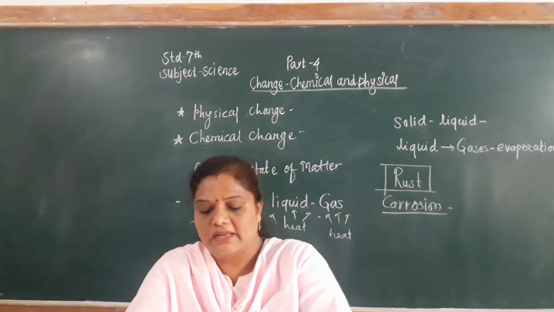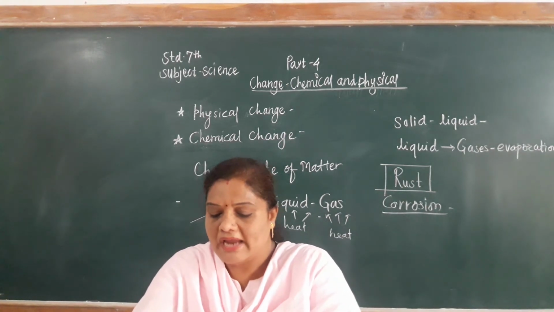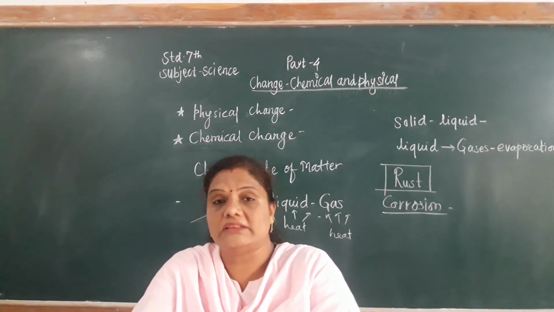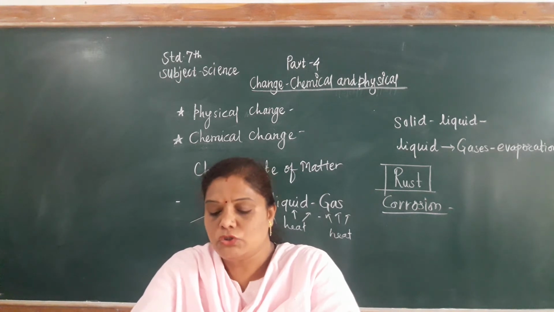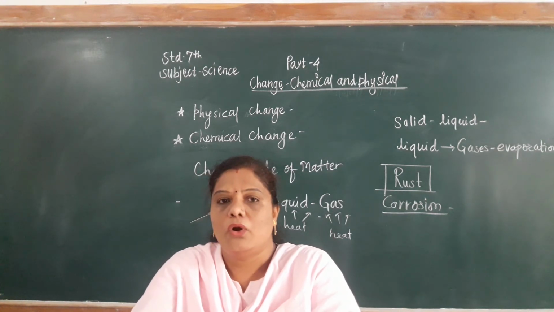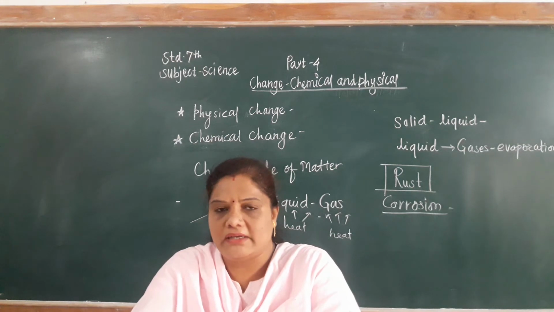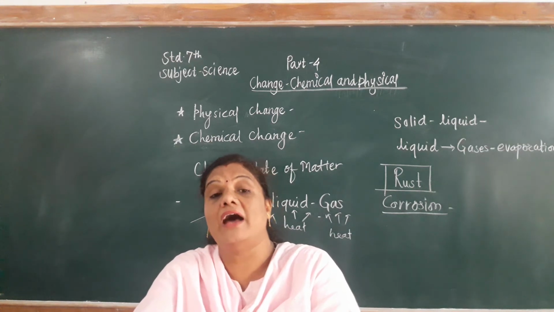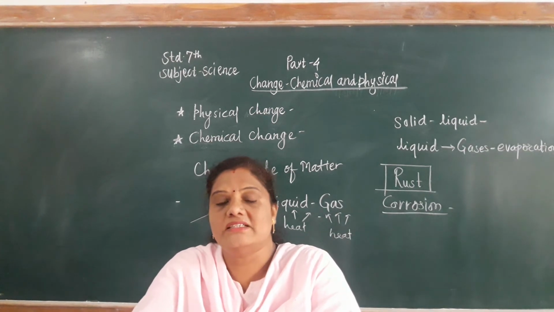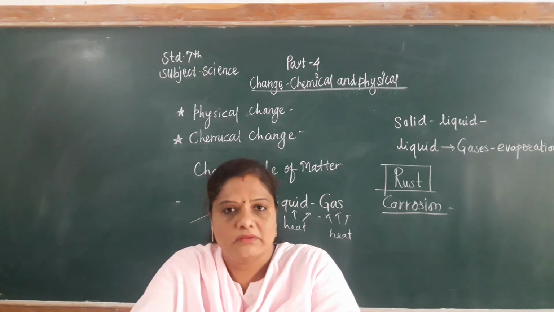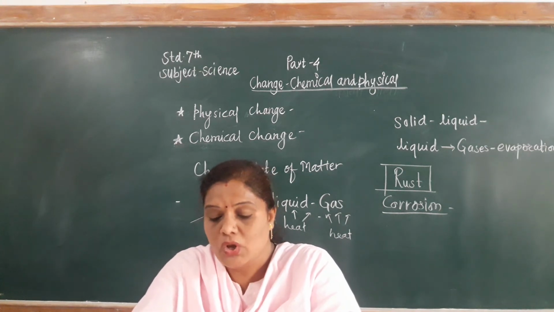See in the next part. Do you know iron articles are given a thin coat of zinc to prevent corrosion. What do they do? If an iron article is there, it is coated with another substance that does not react with the other components of the air. So that is the zinc coat.